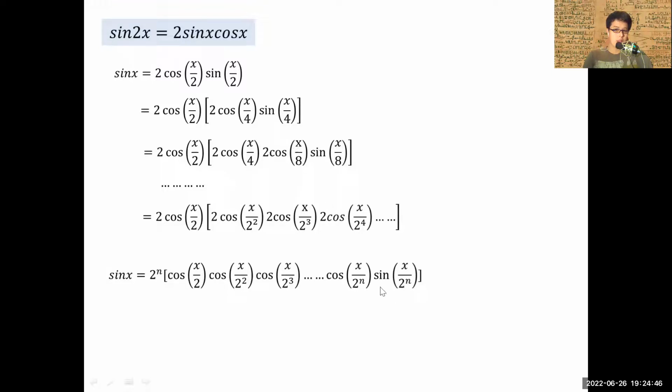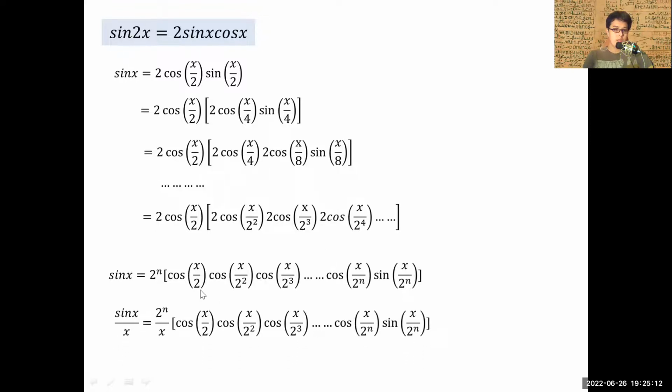And definitely you end up with the very last term being sine x over 2 to the power of n. I hope you can see the relationship. What am I trying to establish here? And of course, all the 2s, when you multiply them together, you get 2 to the power of n, because let's consider there are n terms in this series.